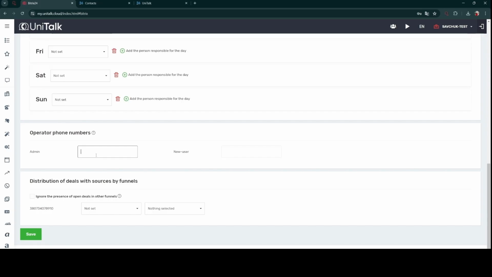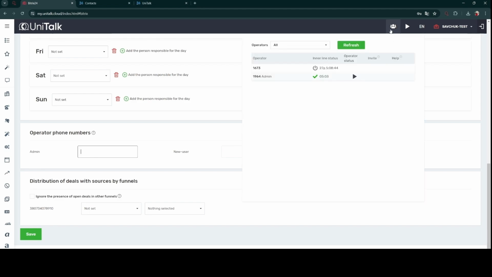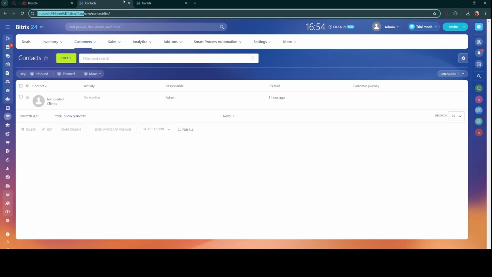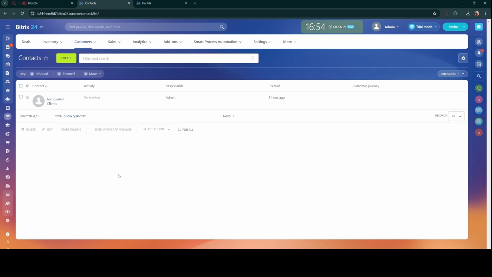To allow users to make calls from the CRM system with a click, it is necessary to link the internal user numbers. They can be viewed in the user monitoring section. And we can also configure the distribution of deals from sources into funnels, depending on the external number of our project. Save the settings. Additionally, to enable calling from the contact card, further configuration in the CRM system is necessary.